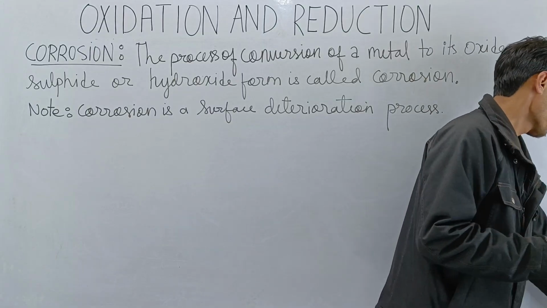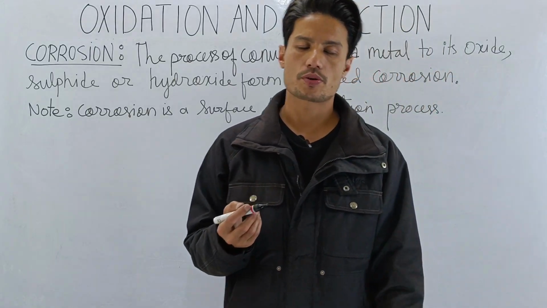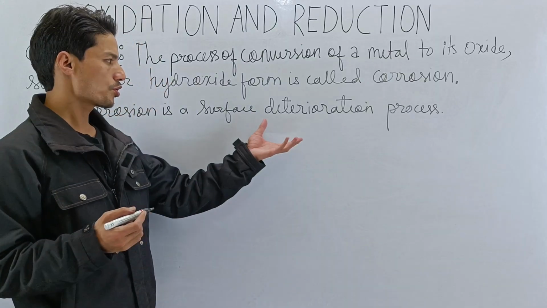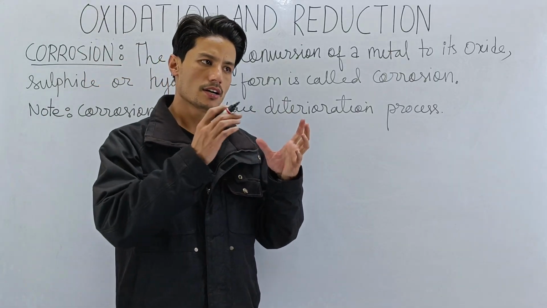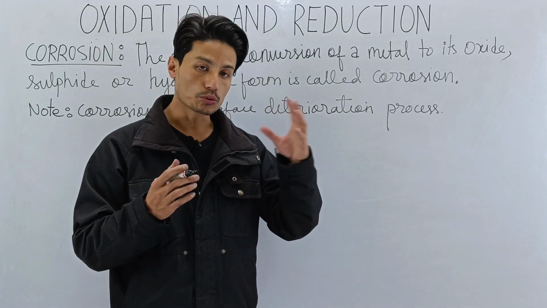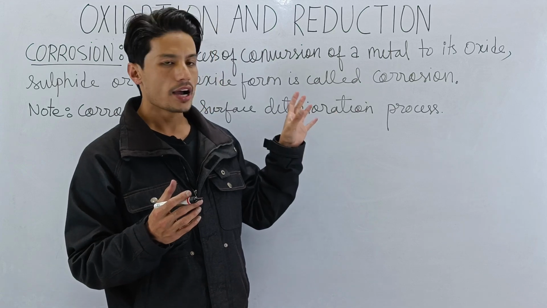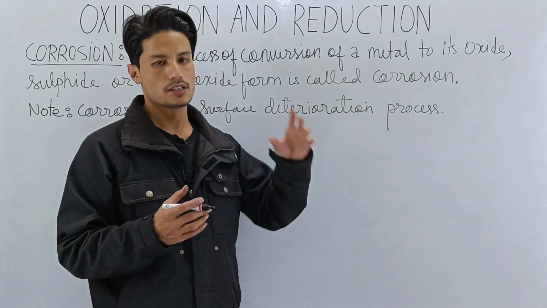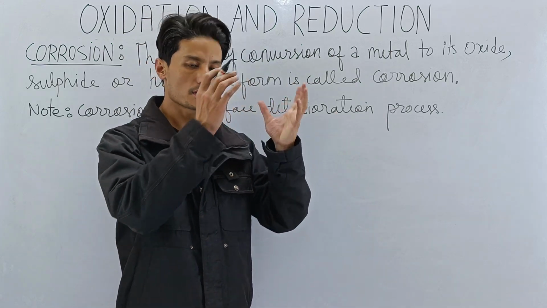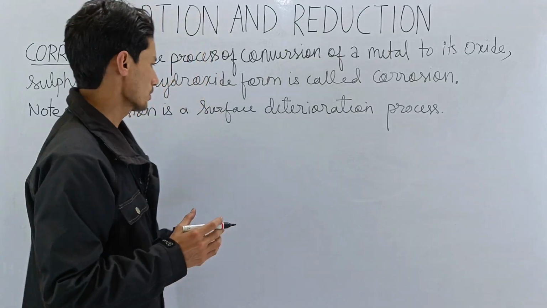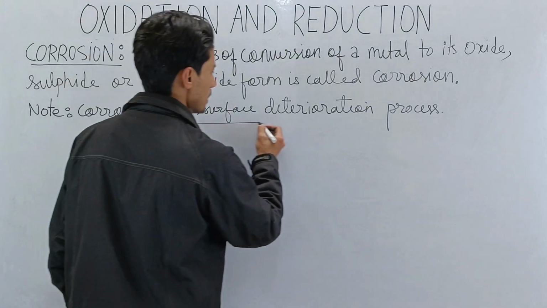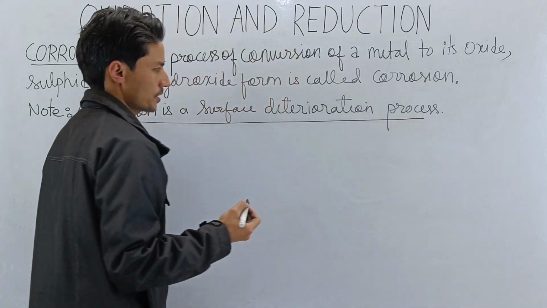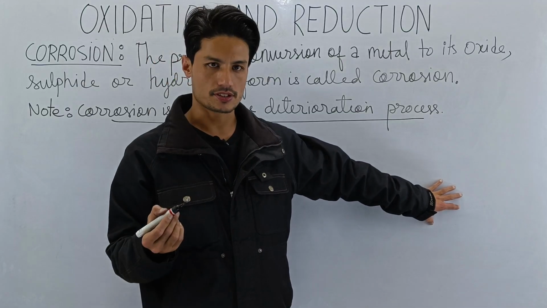What does it mean? It means that corrosion starts from the outer surface. Corrosion attacks the surface of the metal. Corrosion happens from the surface of the metal. Understood? So it means it attacks the surface first.